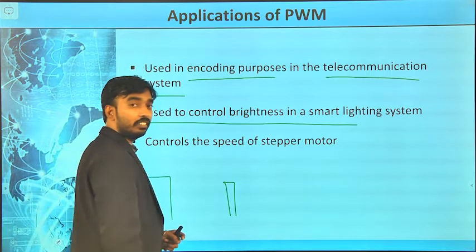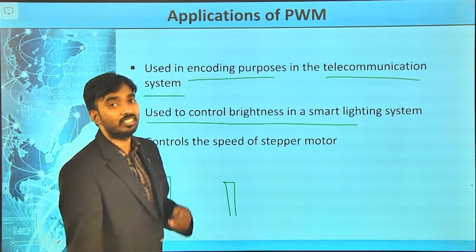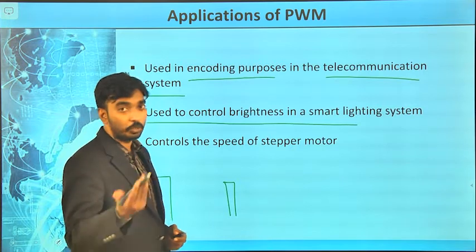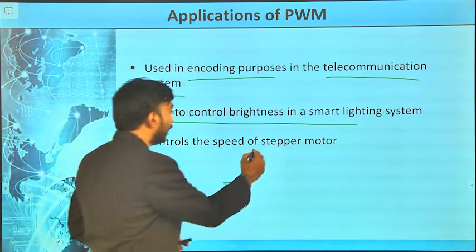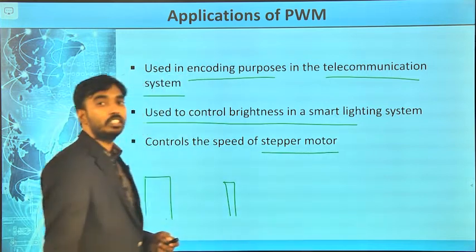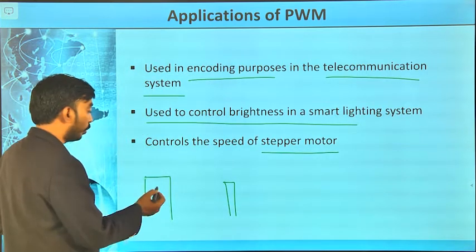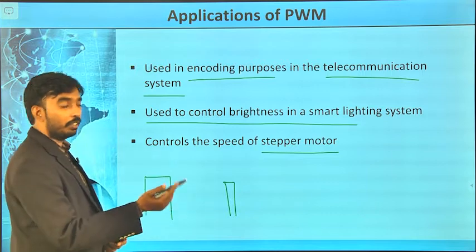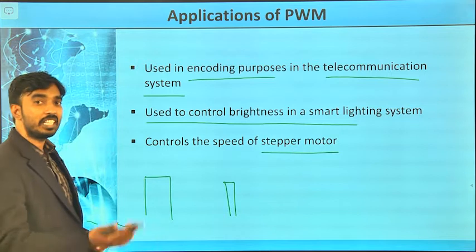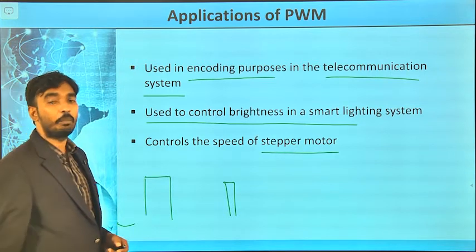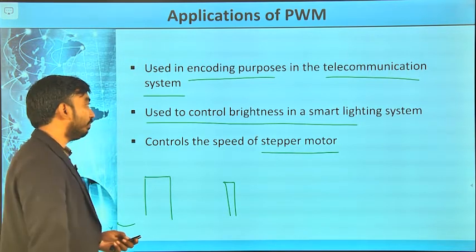If the pulse width is less, the intensity of the light is less, right. We can also control the speed of the stepper motor: more pulse width, more speed and more operating time; less pulse width, less time, less speed, right.